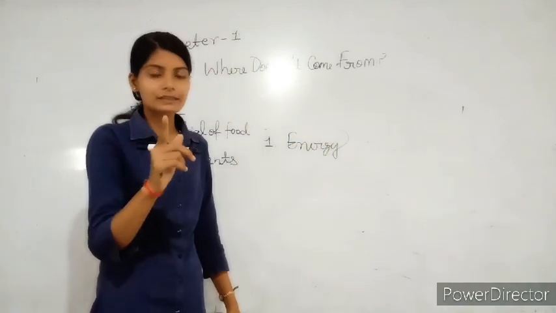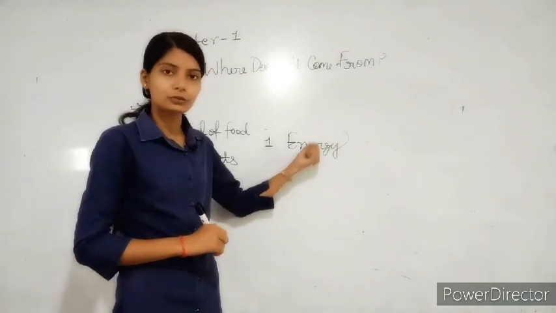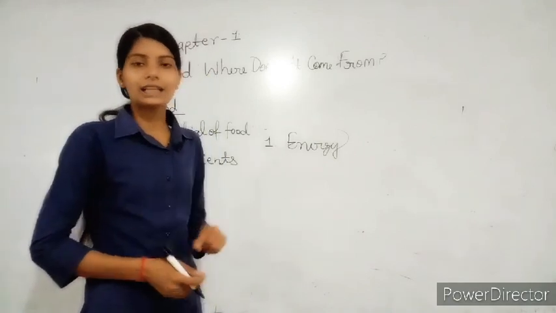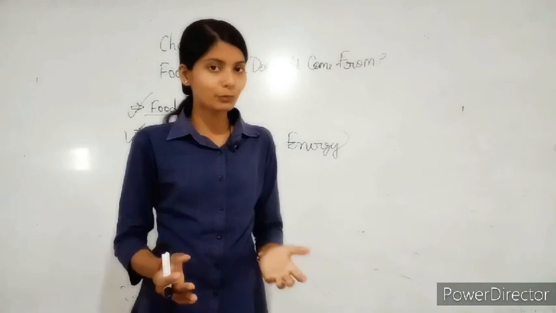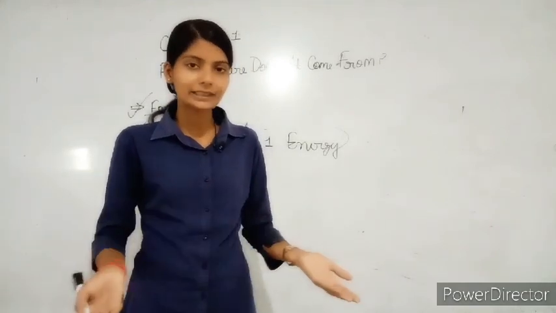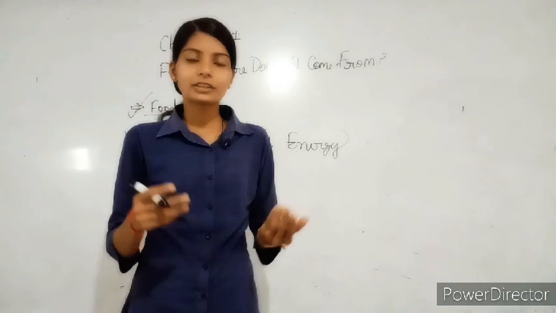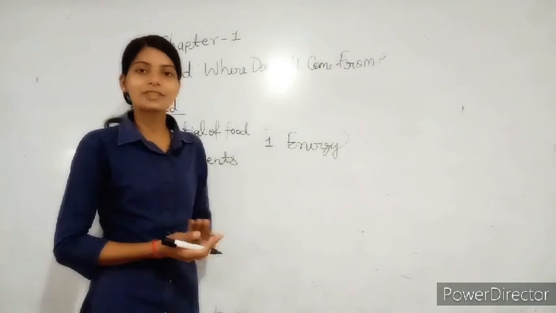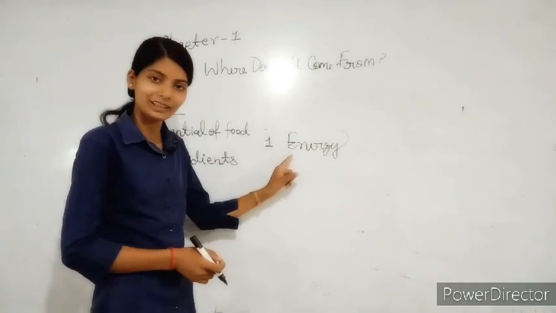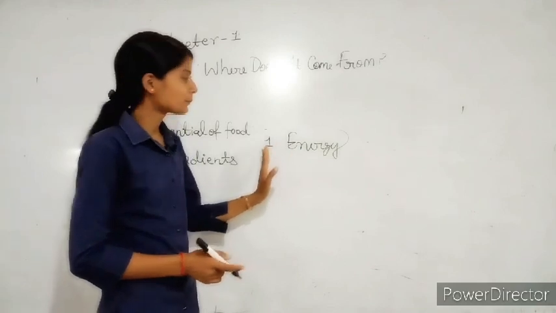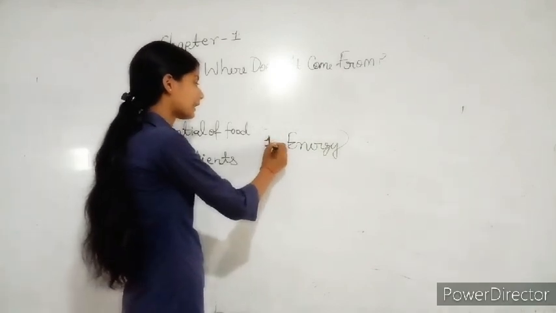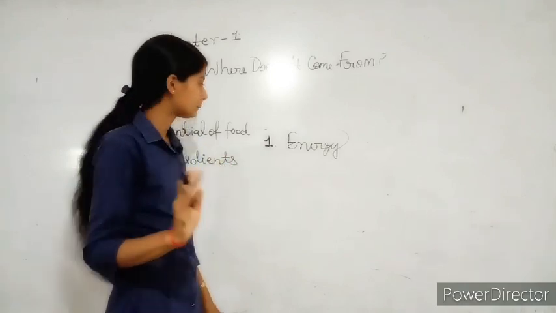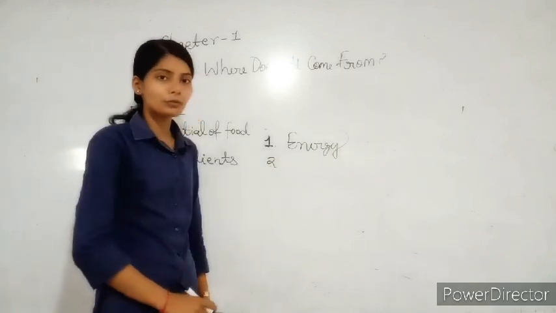The first essential of food is that it provides energy to our body, because when we eat food, we get energy, and this energy is used in many body functions like talking, walking, playing, writing, studying, etc. All these functions need energy. So where does this energy come from? Right, it is obtained from food. So the first essential of food is that it provides energy to our body. Understand, everybody?